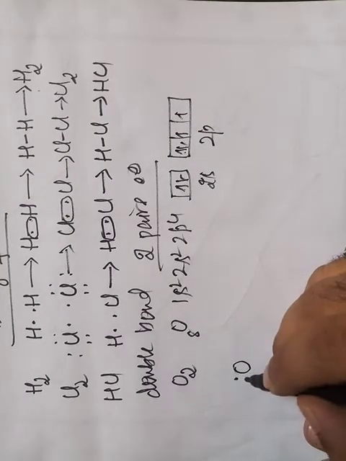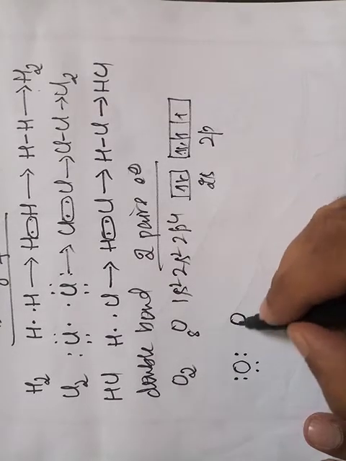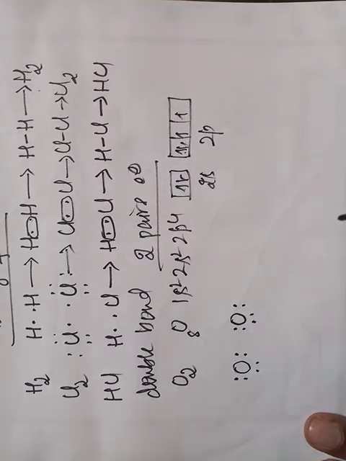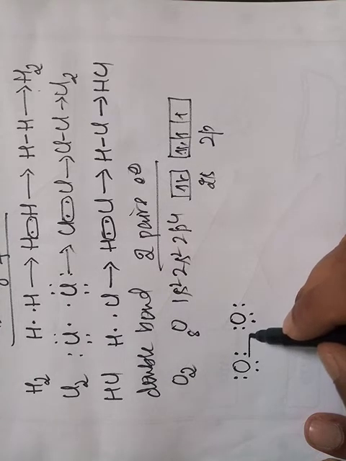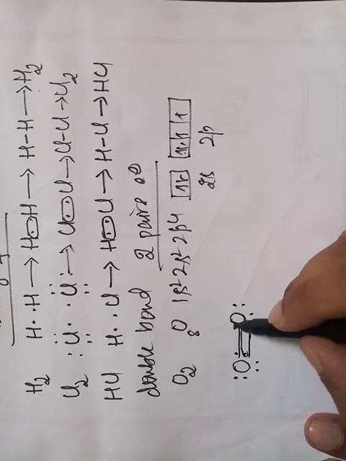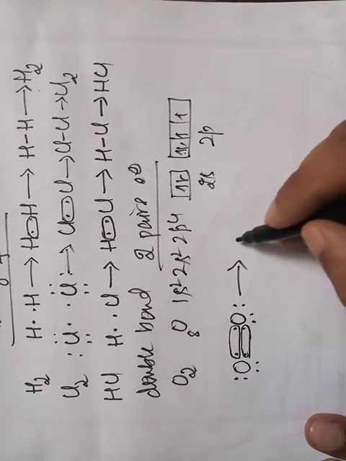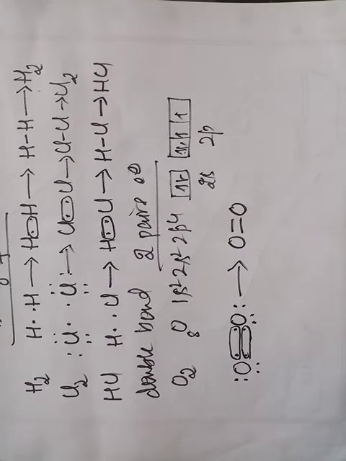So each oxygen atom has 6 electrons in the outermost orbital. When two pairs of electrons are shared between the two oxygen atoms, that results in the formation of a double bond.